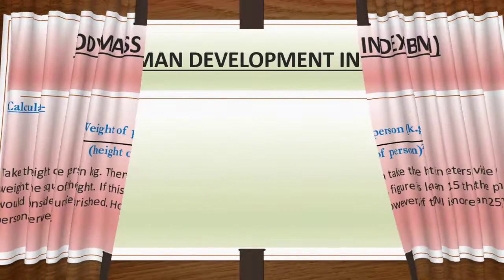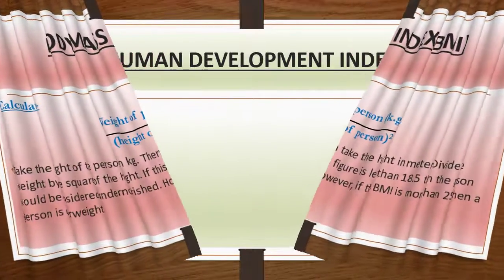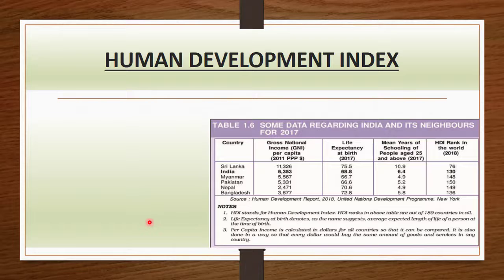Now next, Human Development Index. First, I would like to tell you, here is a table which shows the Human Development Index. Actually, the Human Development Report is published by UNDP. And what is the full form of UNDP? United Nations Development Programme.